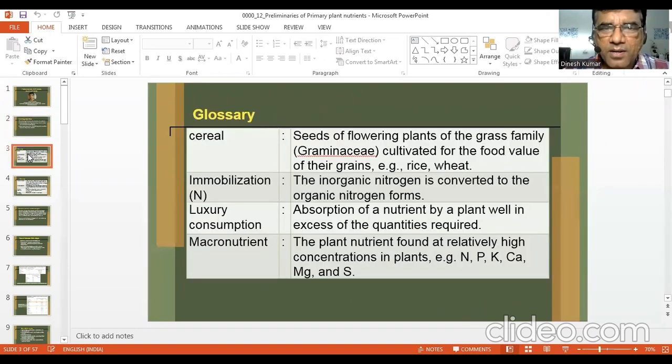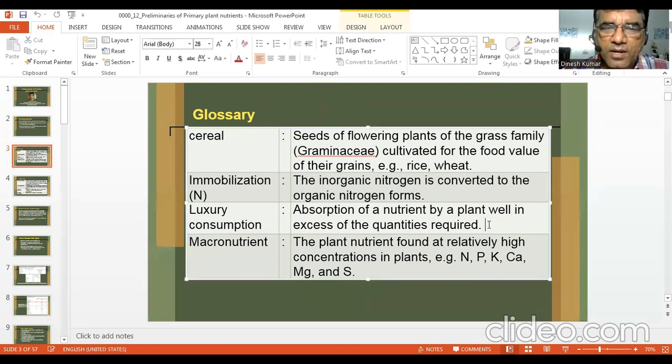So cereal plant: seeds of flowering plants of the grass family, Graminaceae or Gramineae or Poaceae, cultivated for the food value of their seeds. Immobilization is when inorganic nitrogen is converted to organic nitrogen form. Luxury consumption is absorption of a nutrient by plant well in excess of the quantities required. Macronutrient: the plant nutrient found at relatively high concentration in plant, NPK, calcium, magnesium, sulfur.